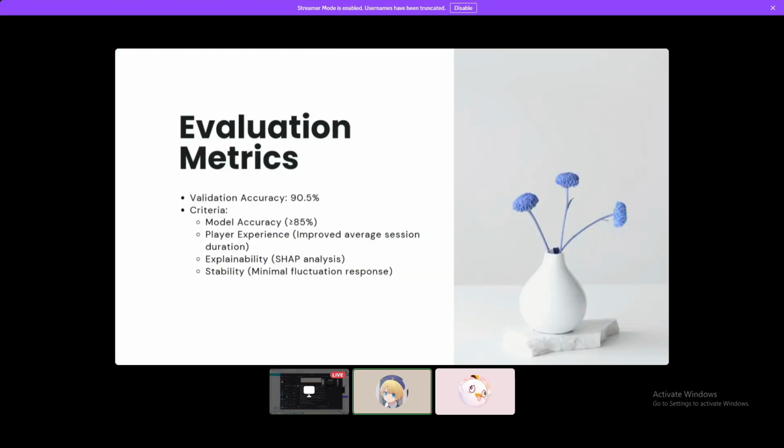For the evaluation metrics, the validation accuracy is 90.5%. The model accuracy is above 85%. Player experience improves in every session duration. For explainability, we use SHAP analysis. And for stability, we see minimal fluctuation in response.